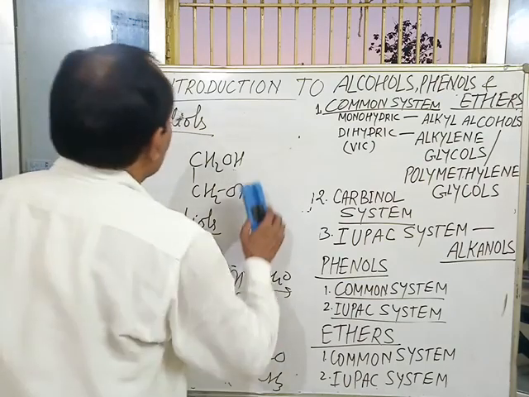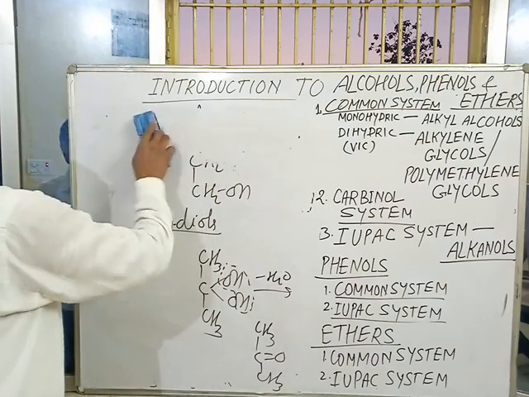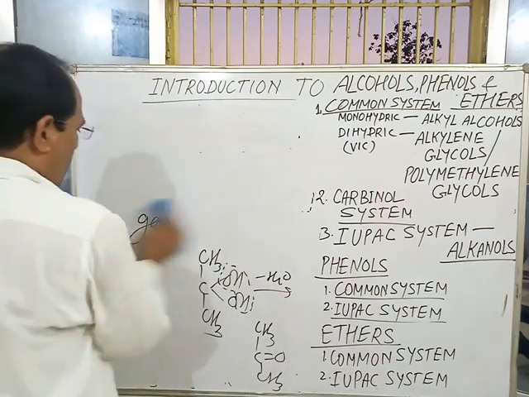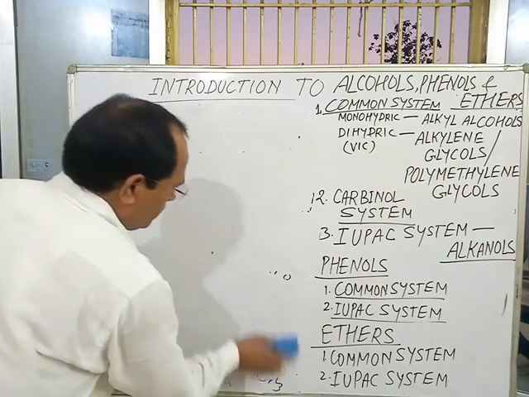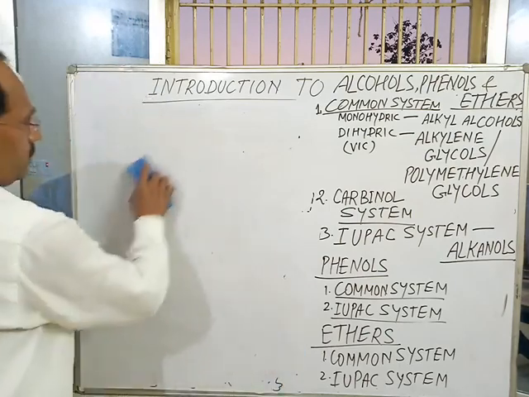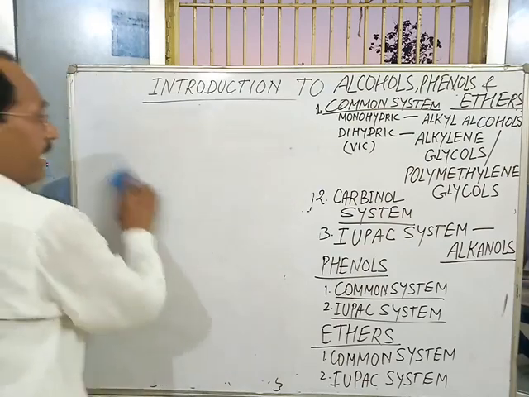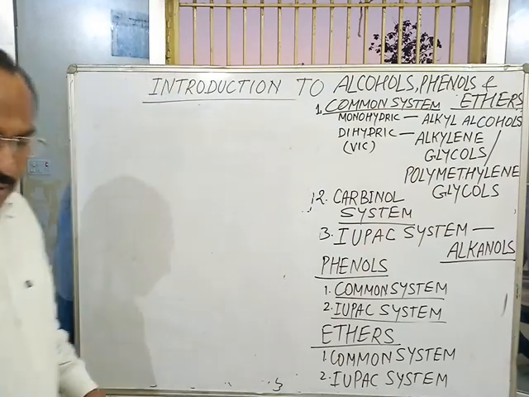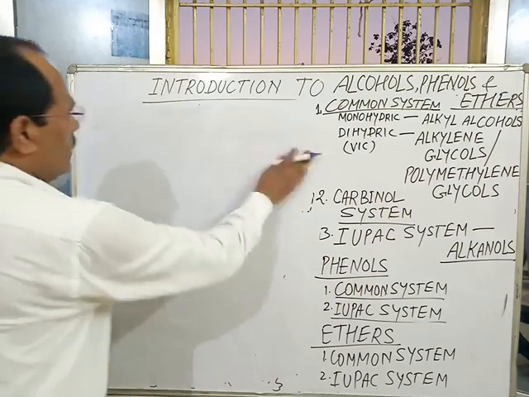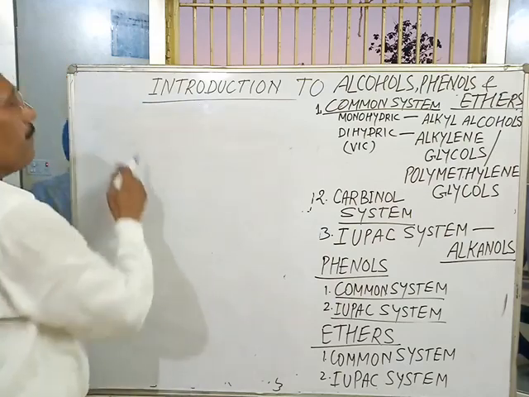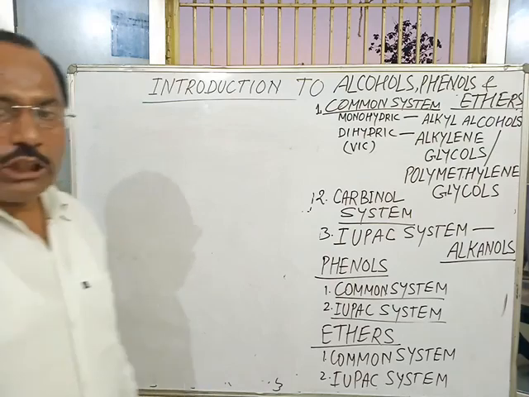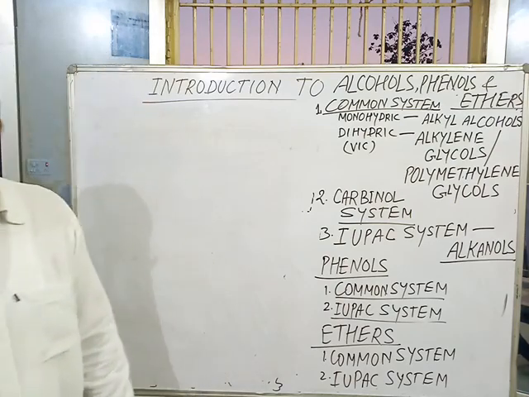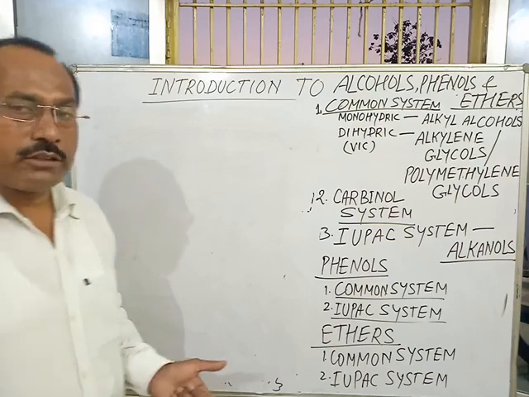Next type of alcohol is trihydric alcohols. Trihydric alcohols means alcohols containing three OH groups on adjacent carbon atoms or any of the three carbon atoms.